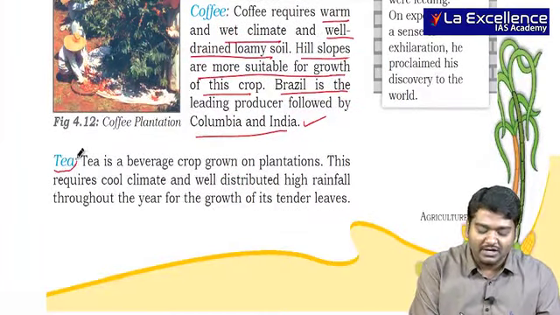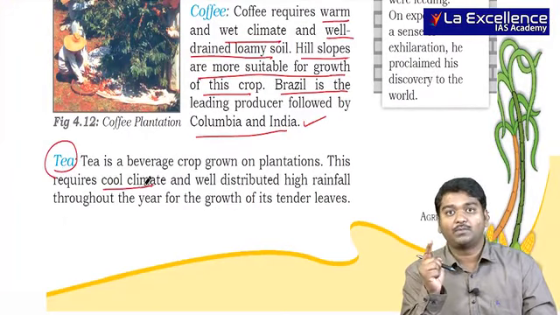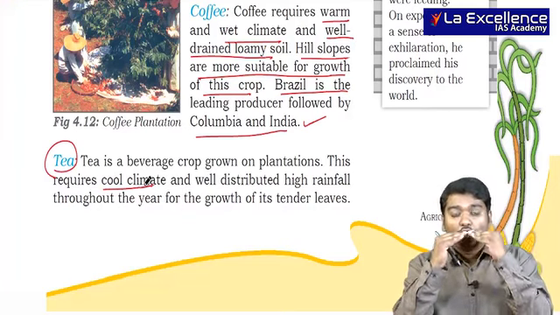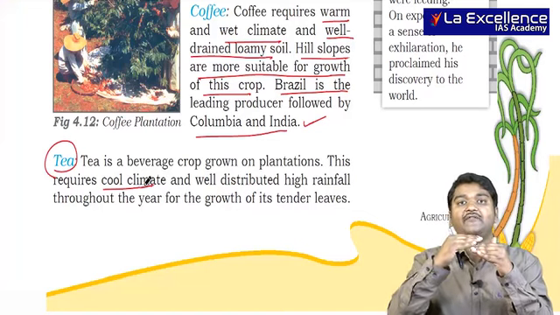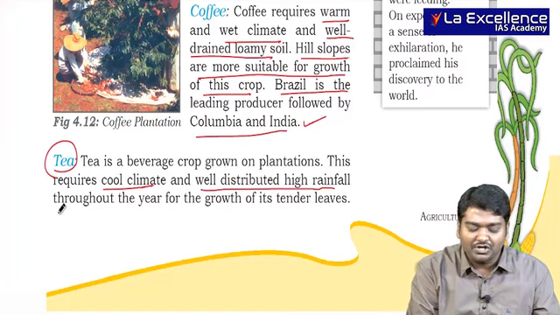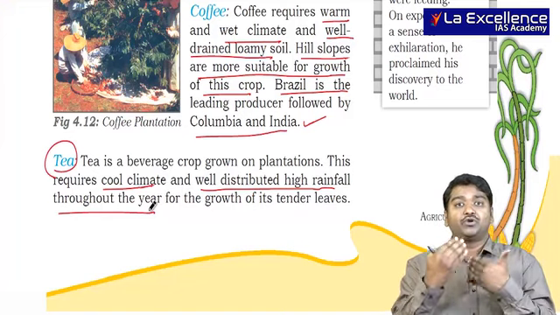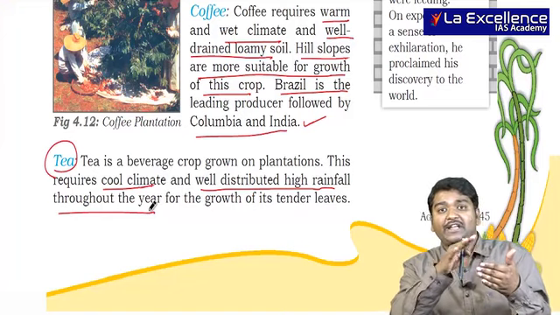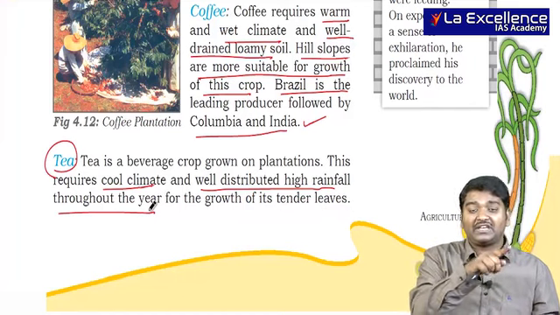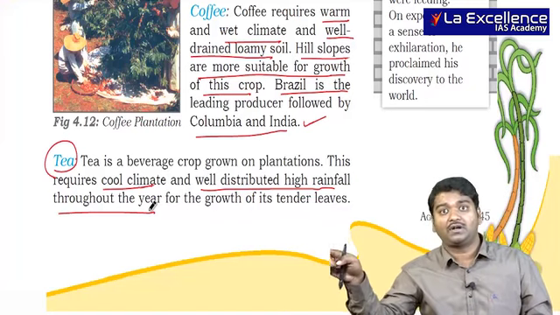Tea is another important beverage crop which requires cool climate. Coffee, warm climate. Tea, cool climate. If coffee is grown on the lower parts of the mountains, tea will be grown in the upper parts of the mountains. And tea requires well distributed high rainfall throughout the year. So, tea cannot be grown in those regions where you see heavy rainfall at some time and dry spells at other times. Coffee requires well drained soil, and even with irrigation and good rainfall it's enough. But tea requires rainfall throughout the period.